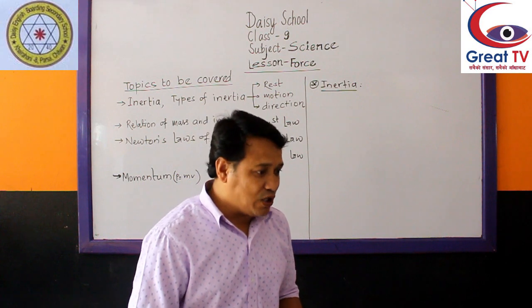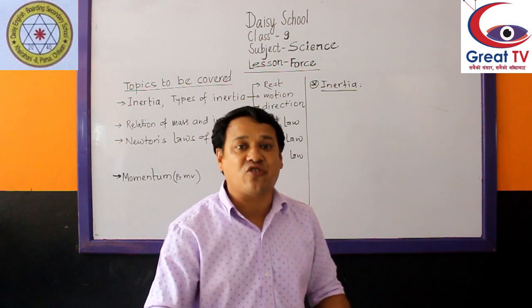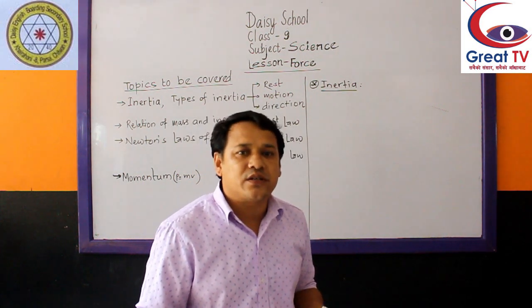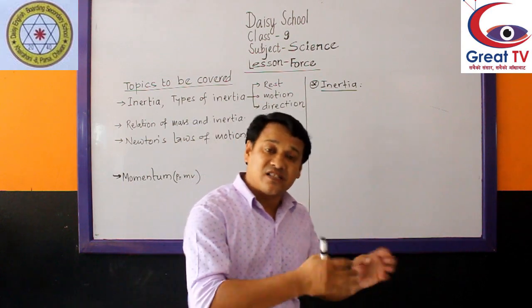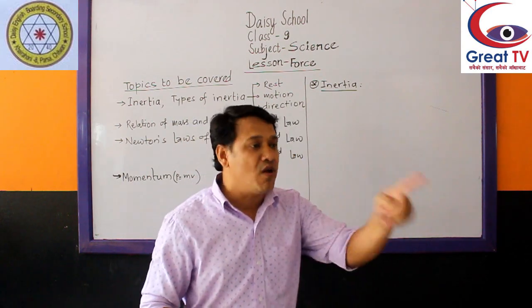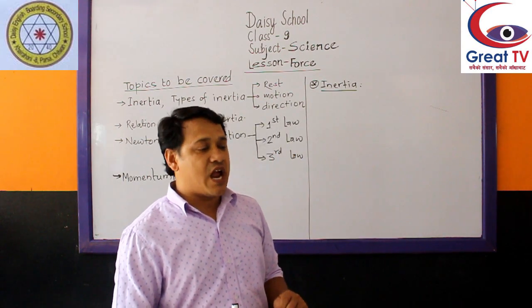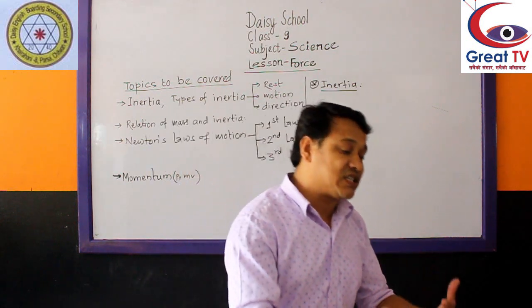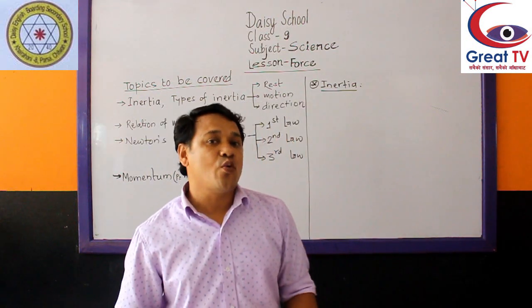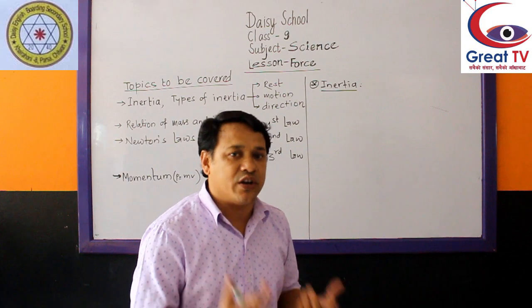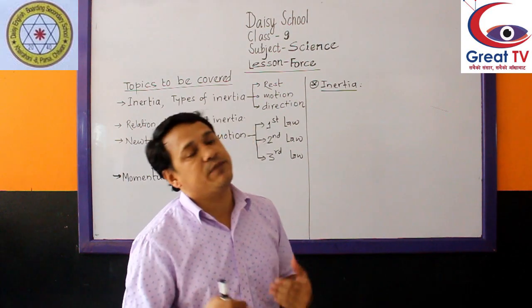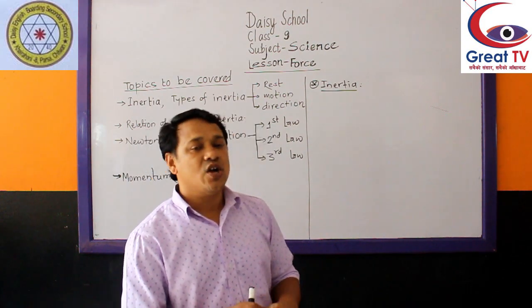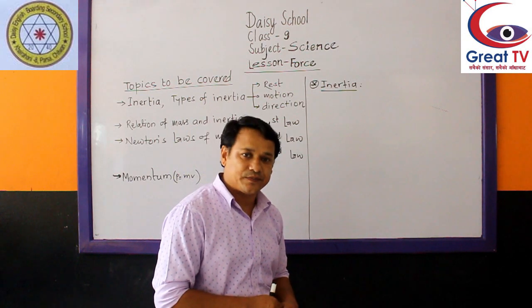But if we want to lift a big desk or table, it is difficult. Why? Because that has more mass. More mass means more inertia of rest, and to convert this more inertia of rest into the motion state, we need more effort. That's why it is a little bit difficult or very difficult to convert into the motion state.